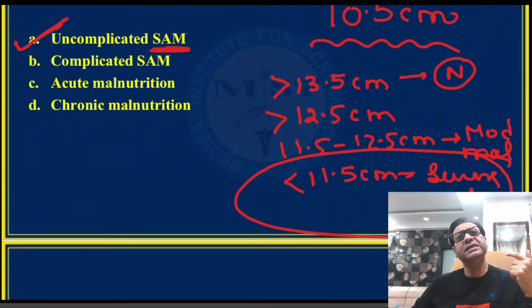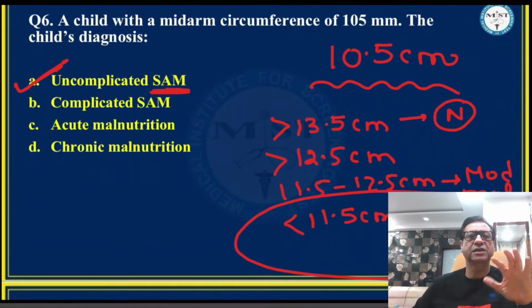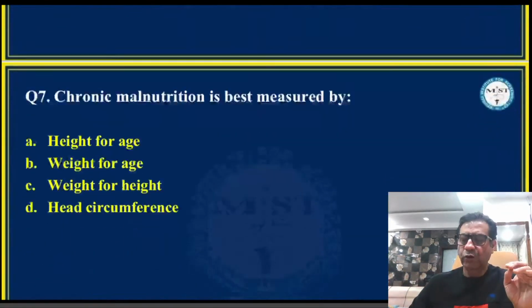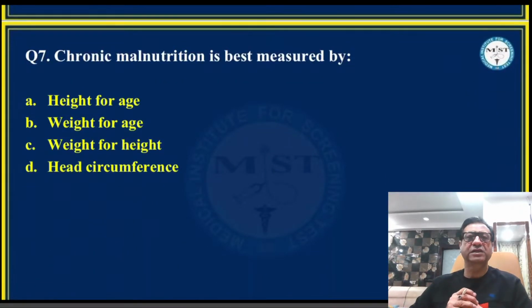Mid-arm circumference less than 11.5 centimeter indicates severe malnutrition, and therefore the best answer to this question should be uncomplicated severe acute malnutrition. And I'm sure if students have gone through my classes, they would have 100% answered this question correctly. Coming to question number 7, chronic malnutrition is best measured.